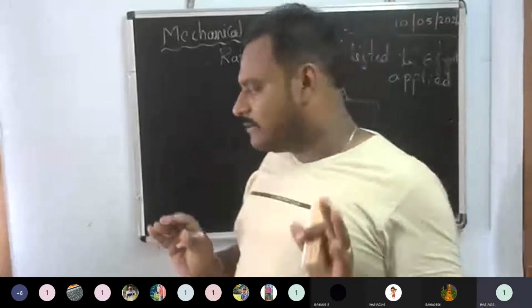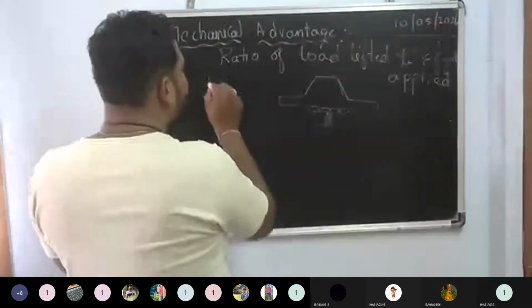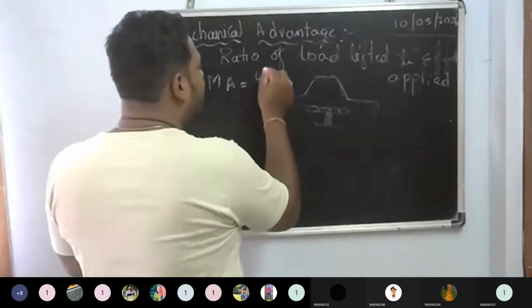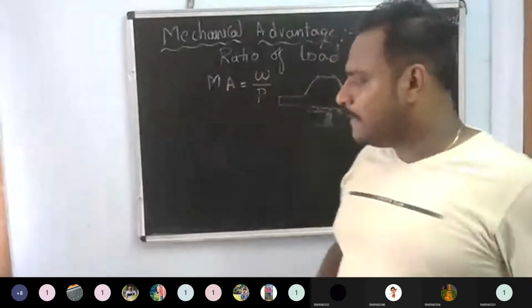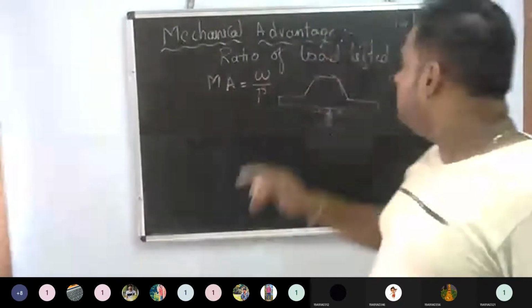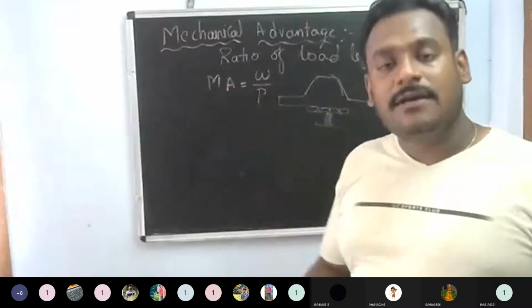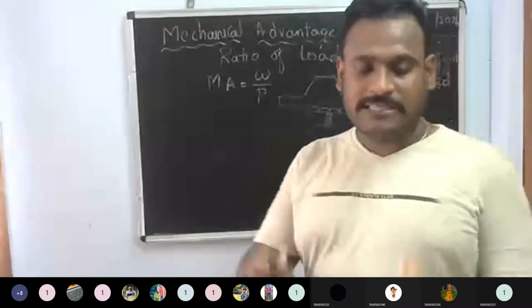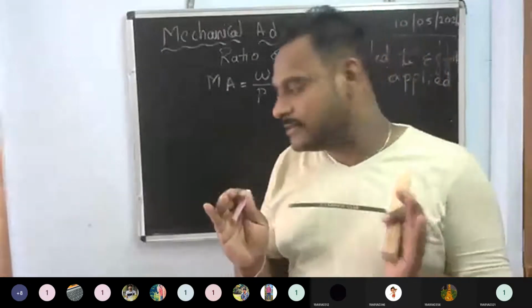This is about the mechanical advantage, and we can see here that the mechanical advantage MA is equal to W by P. What is W here? W is nothing but the load lifted, and P is nothing but the effort applied. Whatever the effort you apply here, this is what you can call the mechanical advantage. Is it okay, guys?